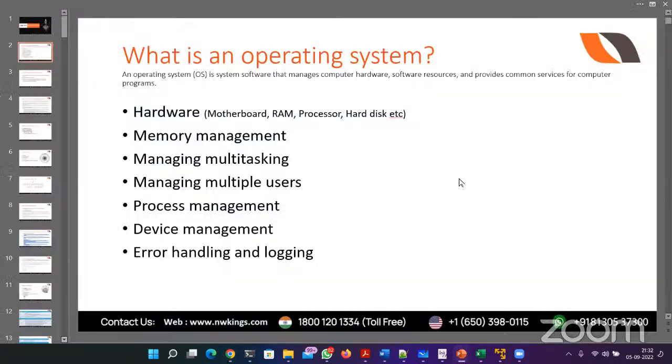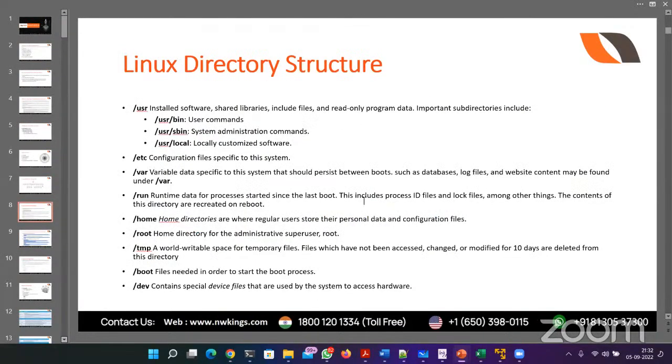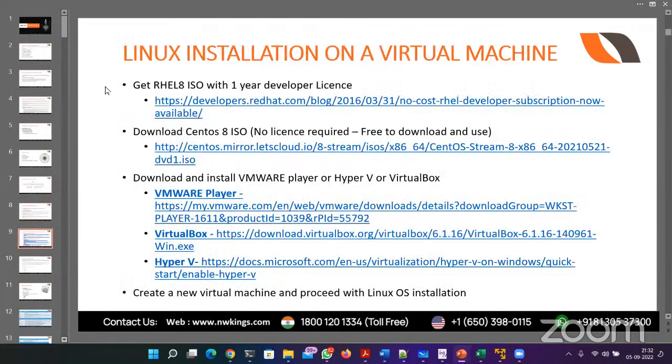If you want to have a virtual machine created on your own laptop or desktop, then we are going to follow a process. We are just going to install some tools. We are going to use an ISO, and that's it. Let me tell you what we are going to use. First of all, we need to have the Red Hat ISO, the installer image. And we need to have a developer license.